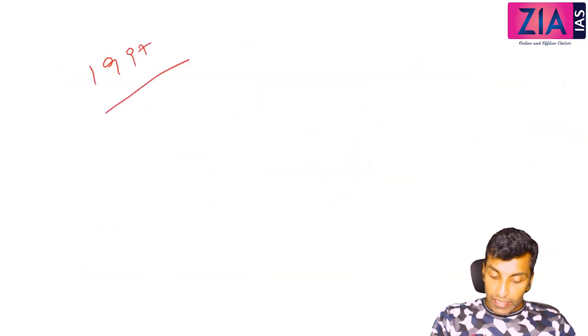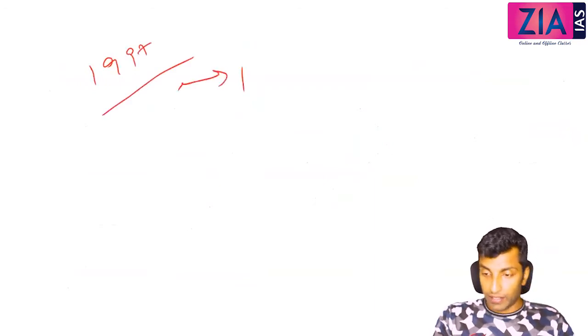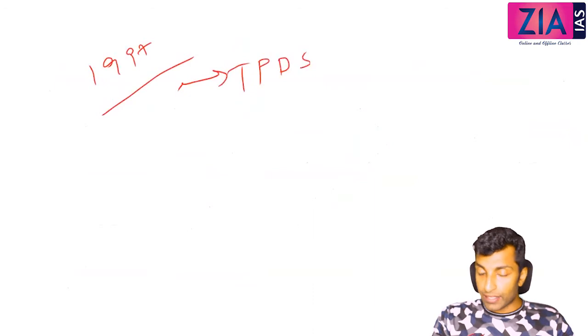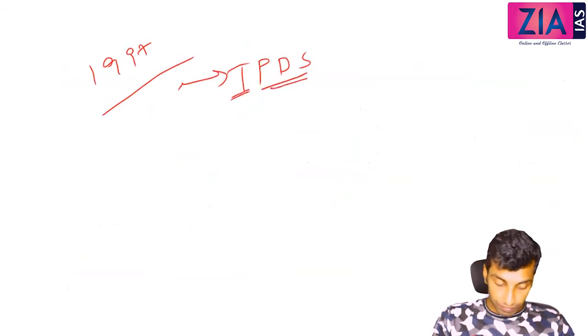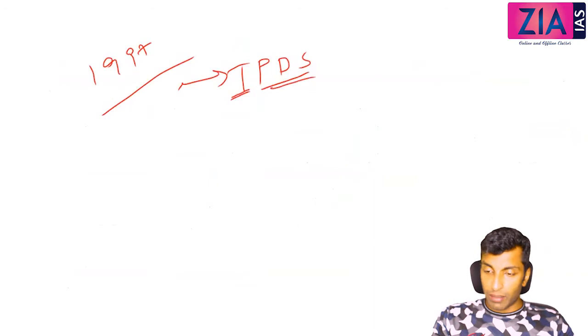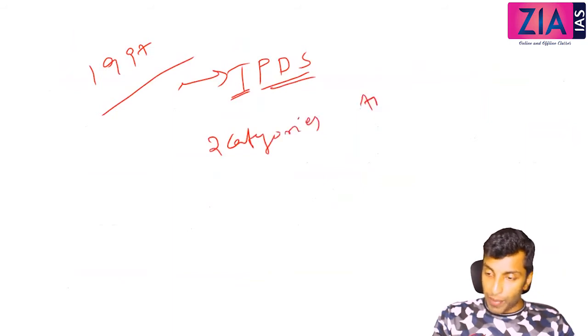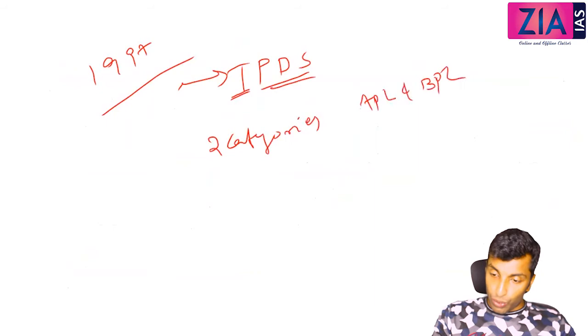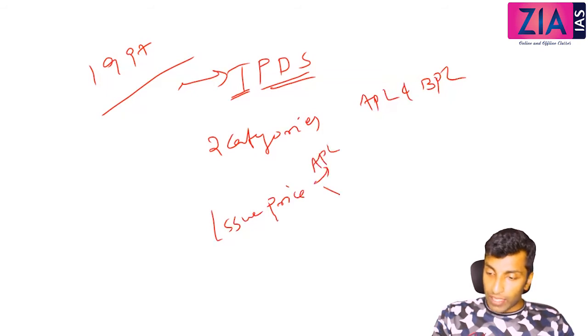Right, one more point. In 1997, PDS was restructured to TPDS, that means Targeted Public Distribution System. The main change made here is that the population was divided into two categories, APL and BPL. So what is the issue price for APL and what is the issue price for BPL?